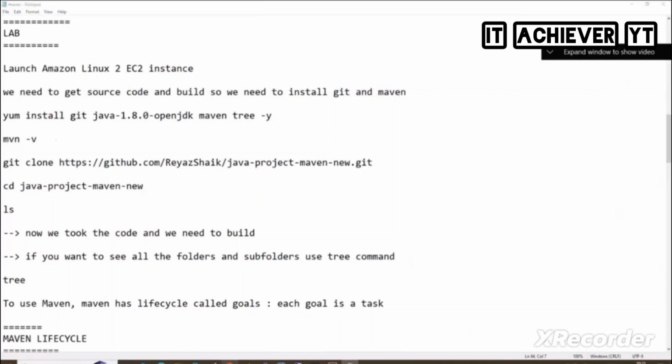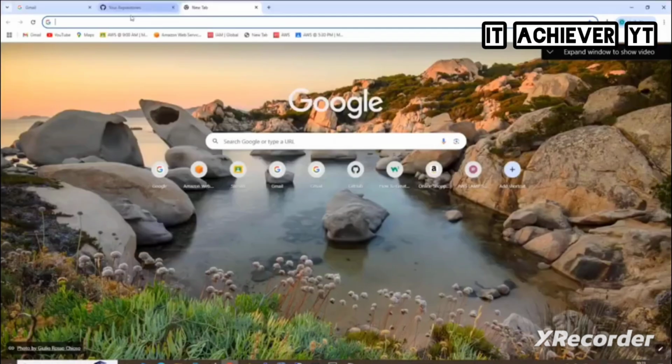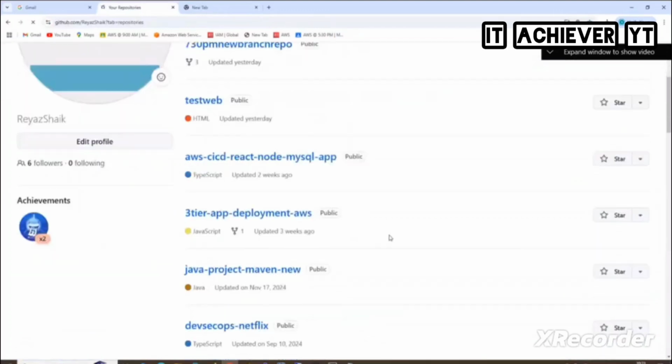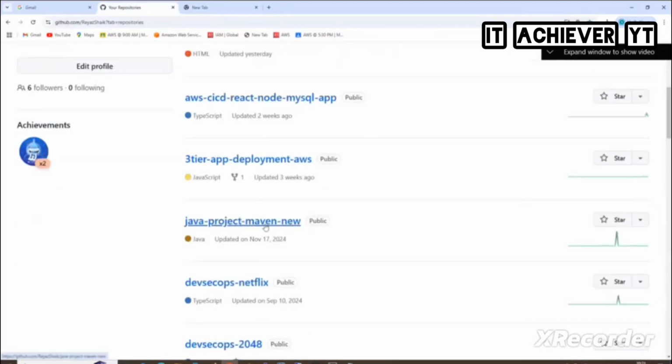I'll show you where my remote repository is. So here, you know, right? This is my ID. Inside, you go to the repositories, and if you come down, do you see this here? Java project Maven new. I created this for you. What you need to do is clone it on the EC2 instance.